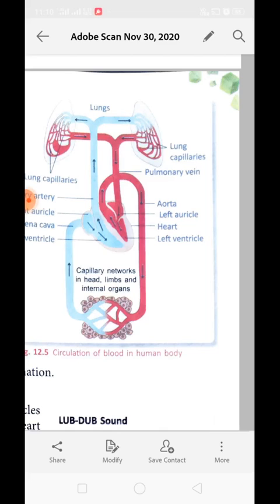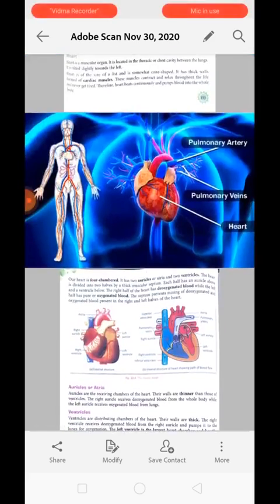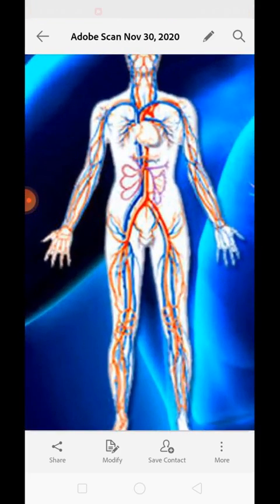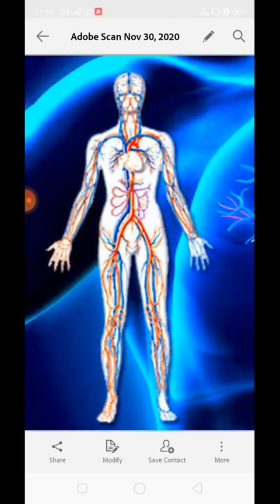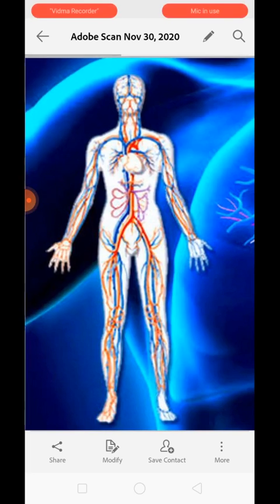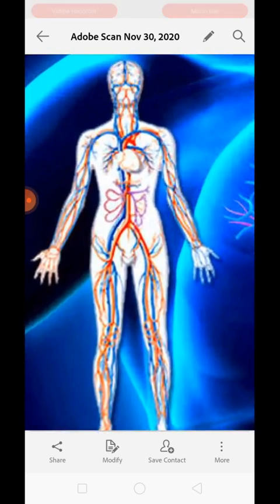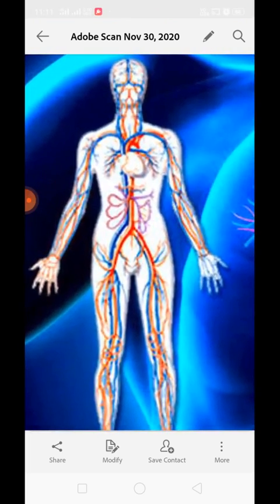All body parts receive oxygen from this blood because we have a network of blood capillaries in our body. You can see in this diagram we have quite a good network of blood vessels in our body. These blood vessels carry the blood throughout our body and transfer oxygen to the body cells, and in turn collect carbon dioxide from the cells, and veins help to transfer it again towards the lungs.